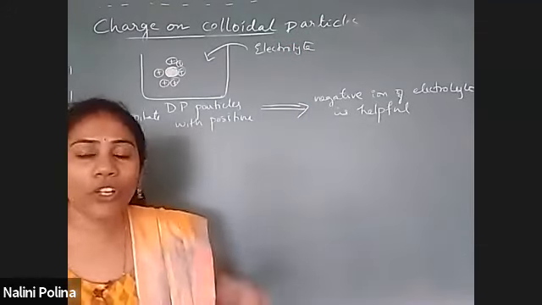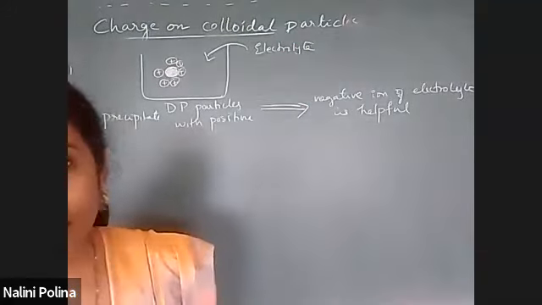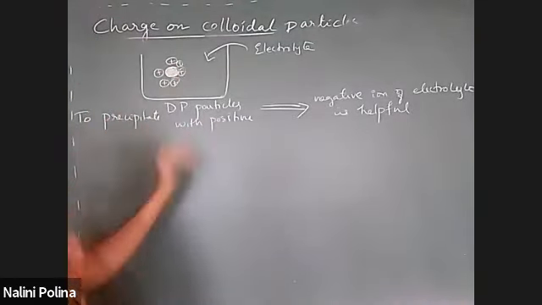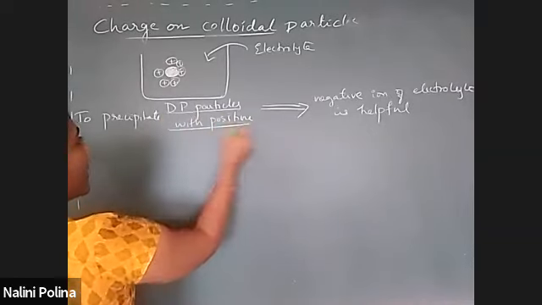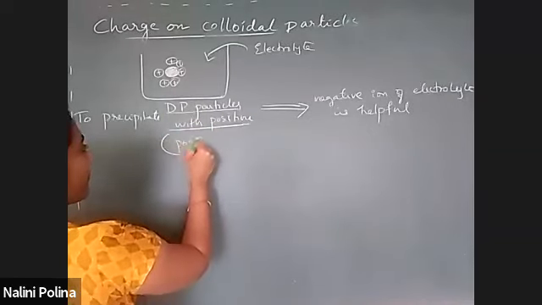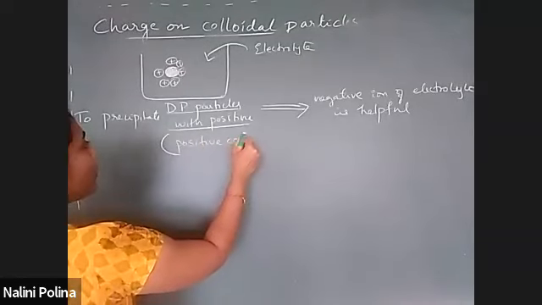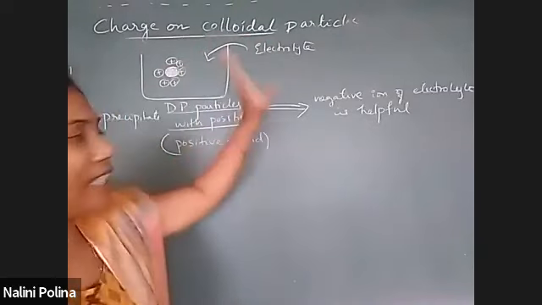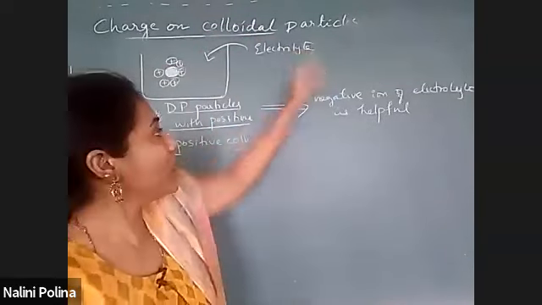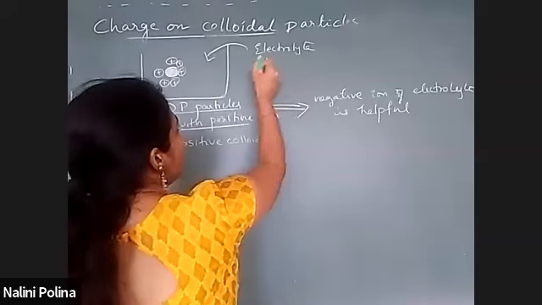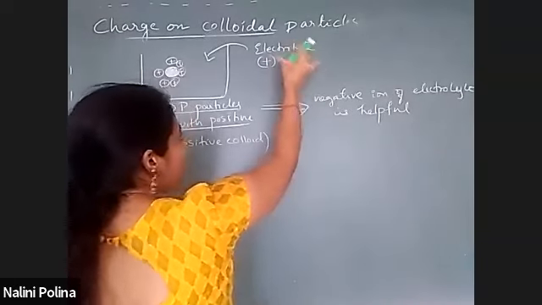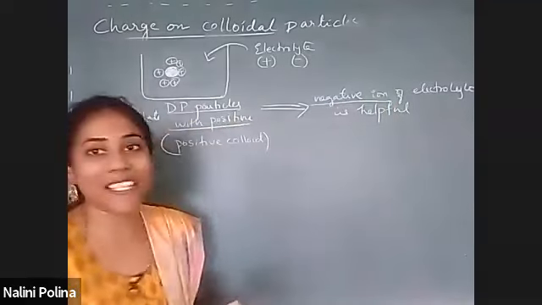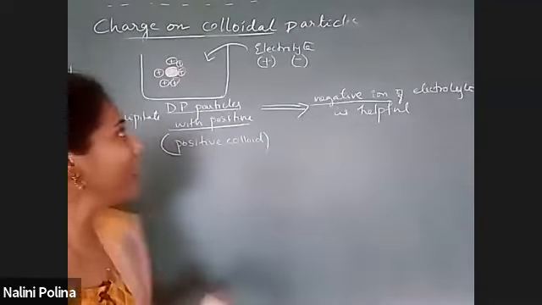Electrolyte means we all know it will have a positive charge as well as negative charge. Say when you have a positive colloid, DP particles with a positive charge, on adding electrolyte, precipitation takes place, no doubt. But in an electrolyte, you have both a positive ion and a negative ion. So which ion is responsible to bring the precipitation here? Negative ion is responsible.